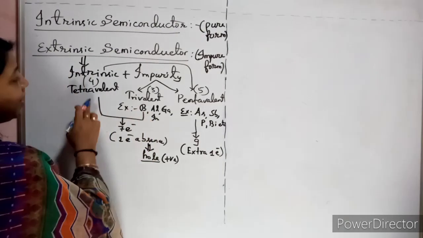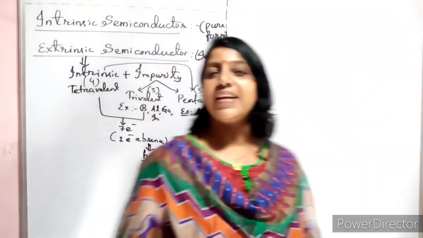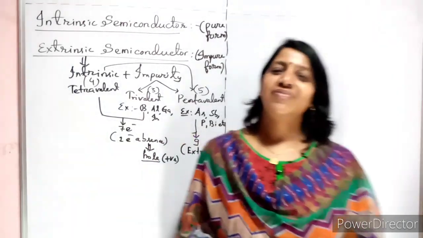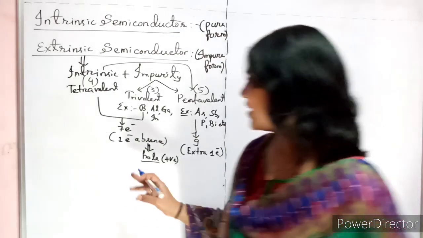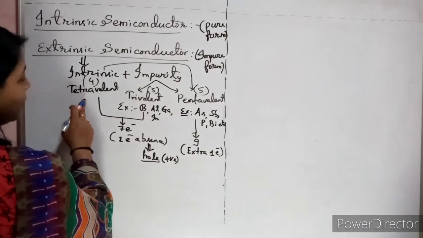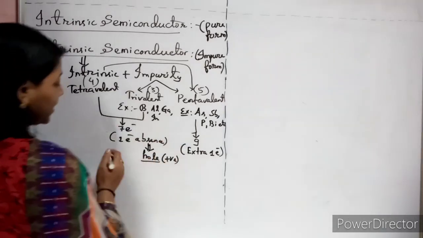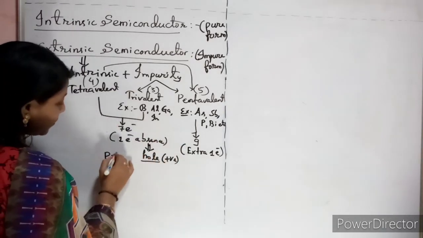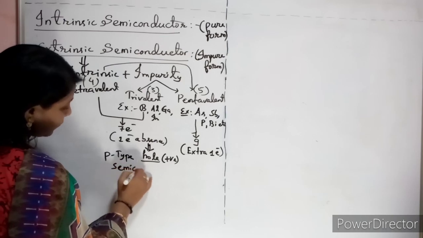Now, by adding trivalent impurity to an intrinsic semiconductor, what do you form? That is called a p-type semiconductor. So when you combine trivalent impurity with a tetravalent semiconductor, it gives you a p-type semiconductor.